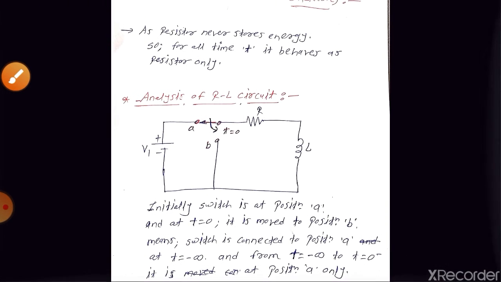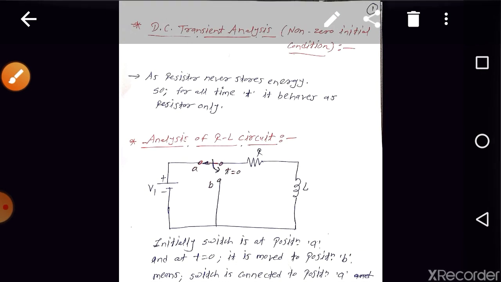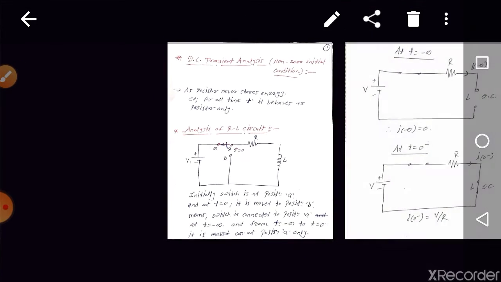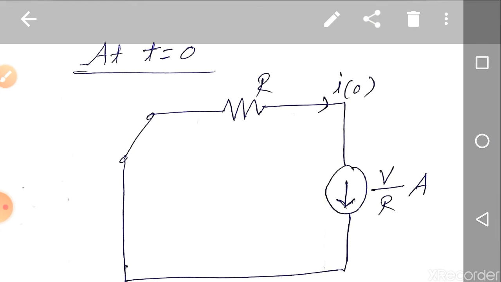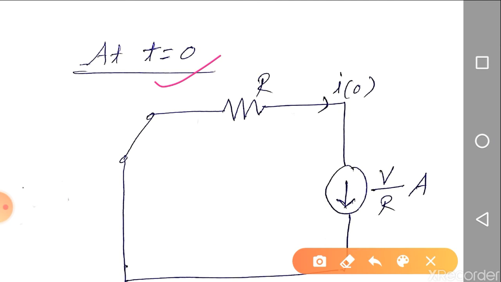So when the switch is moved to position B, the inductor opposes the sudden change in the current. Whatever current was flowing through the inductor at t equal to 0 minus, the inductor will try to maintain the same current at t equal to 0 also, because the inductor opposes the change in the current.